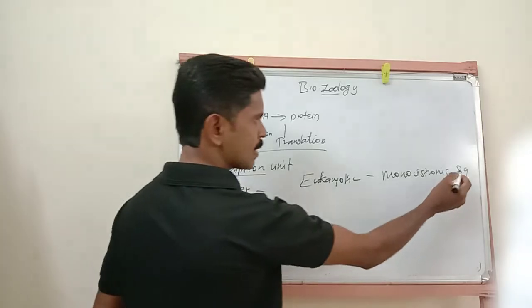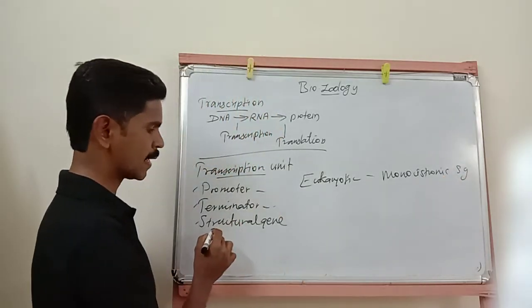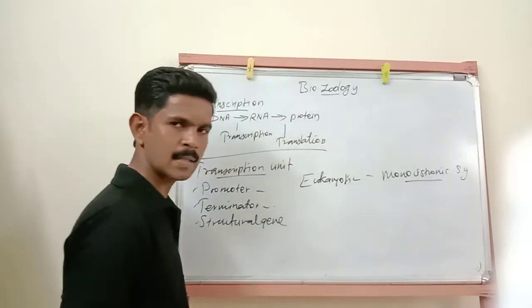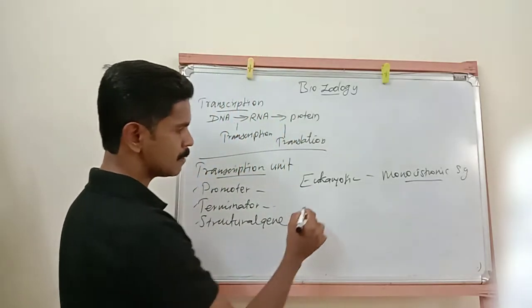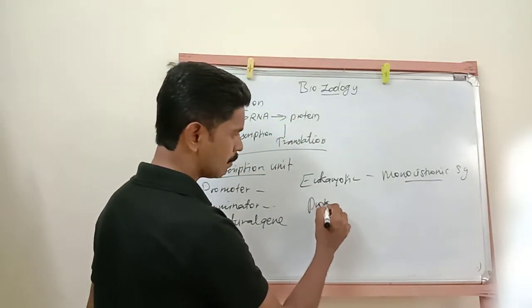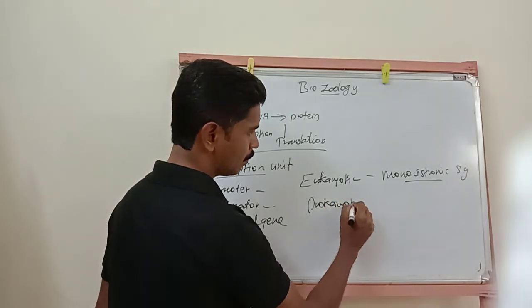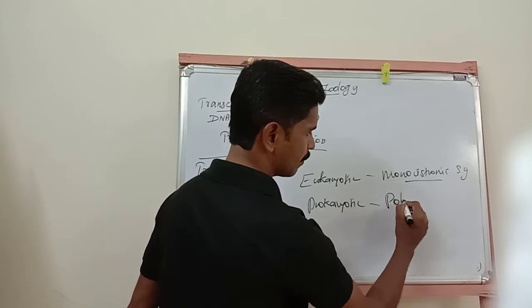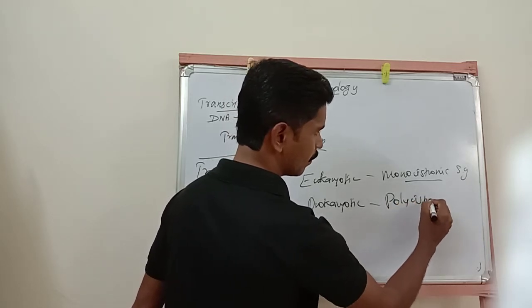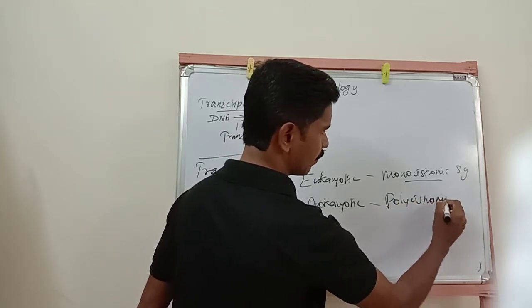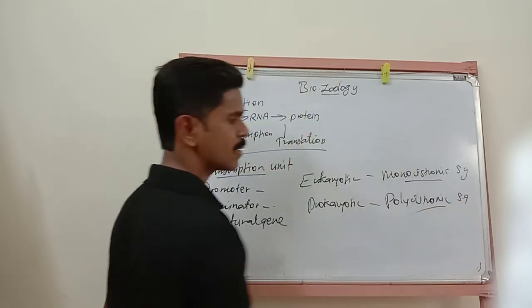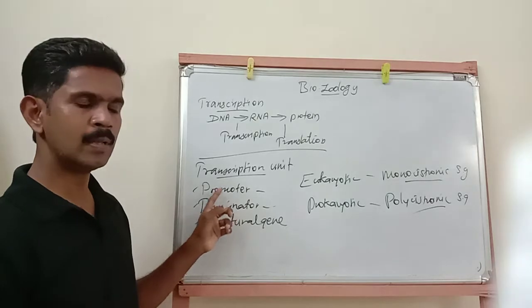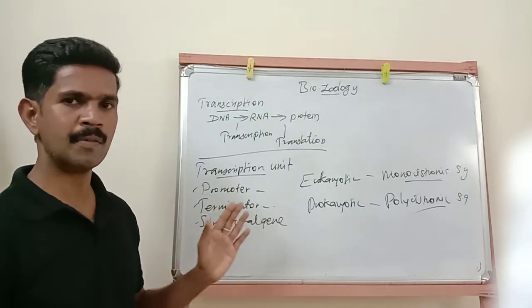Yes, SG means structural gene. So the structural gene present in the eukaryotic cell is called monocistronic structural gene. Then the structural gene present in the prokaryotic cell is called polycistronic structural gene.